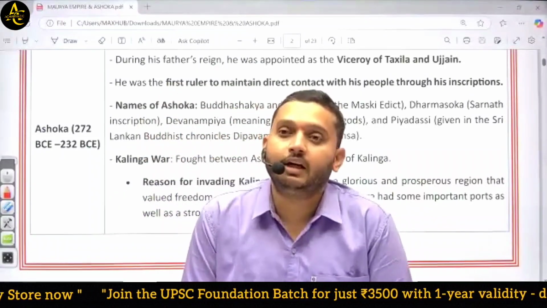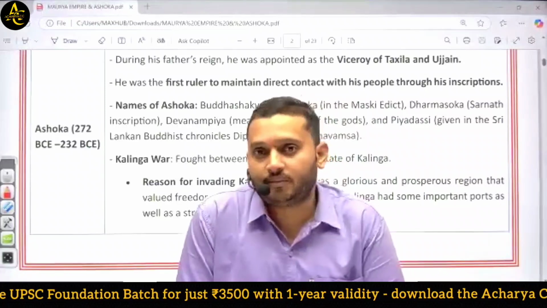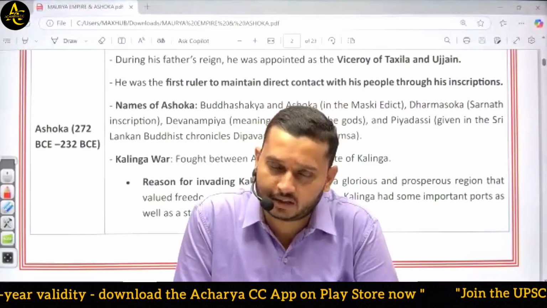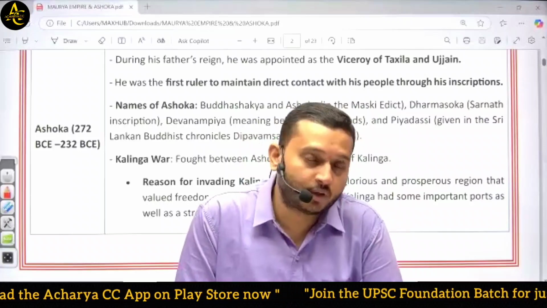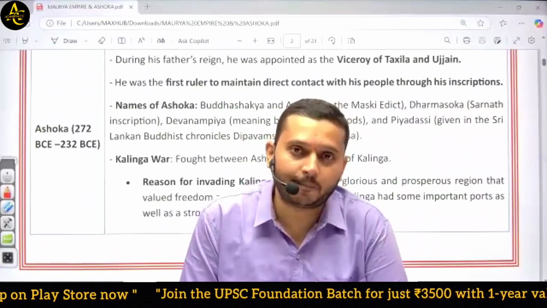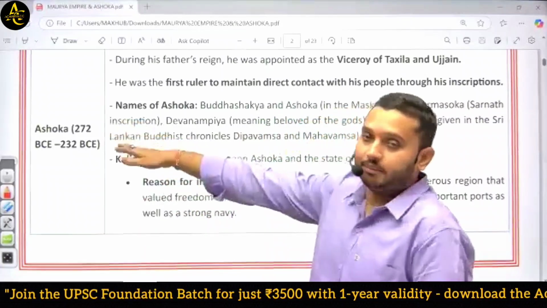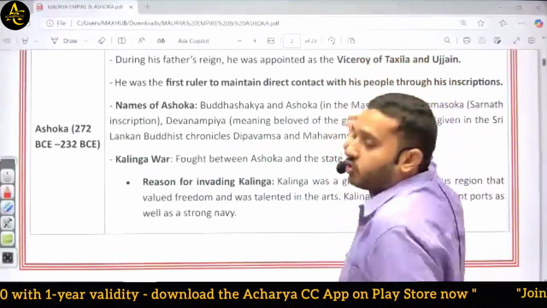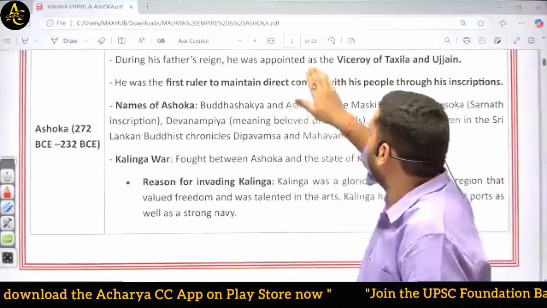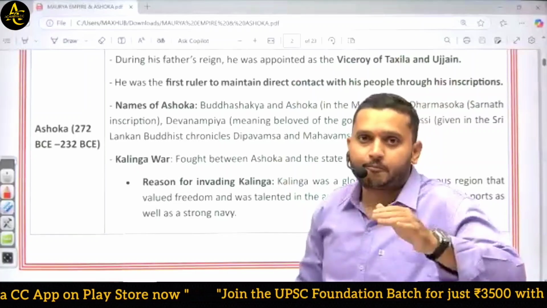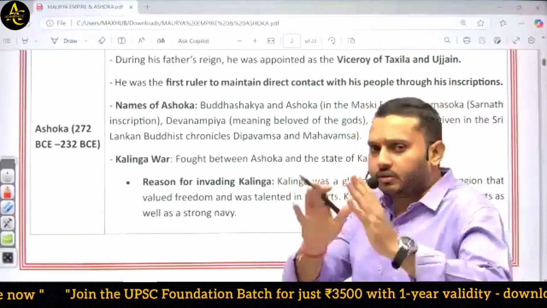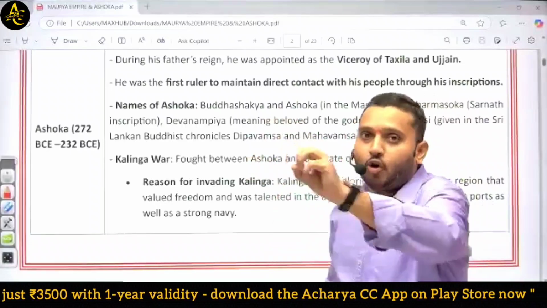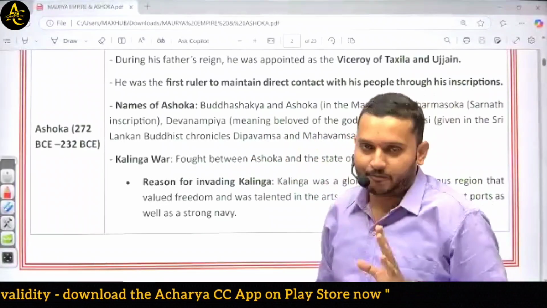That means the superior chief of the province is known as viceroy, or we can say governor. So they are the princes of the empire. When Ashoka was a prince, he led Ujjain. Later he also became the viceroy of Takshila. Viceroy or governor, okay, both words give the same sense, as Mauryans did not use the word governor or viceroy.